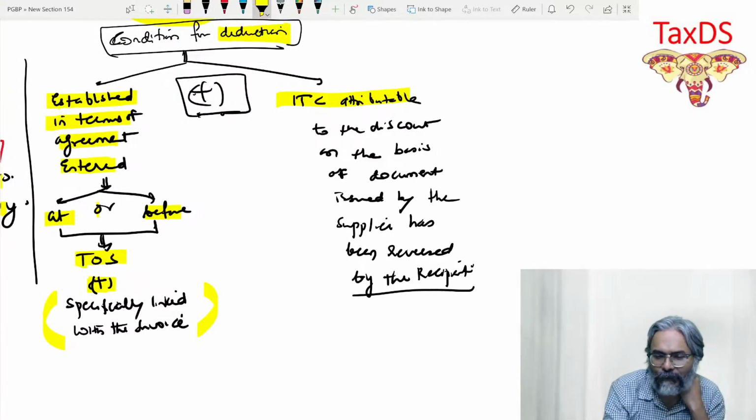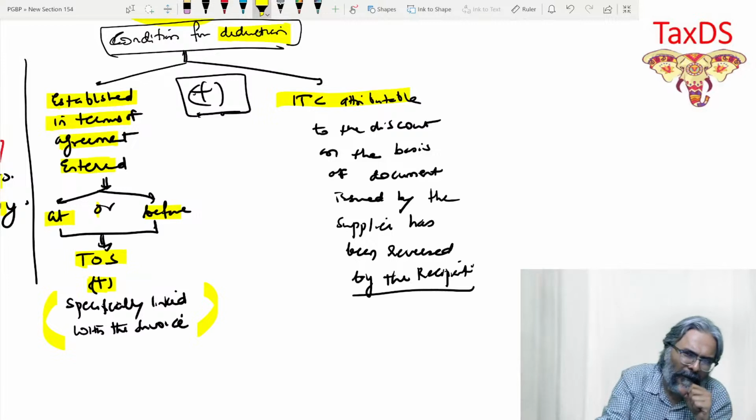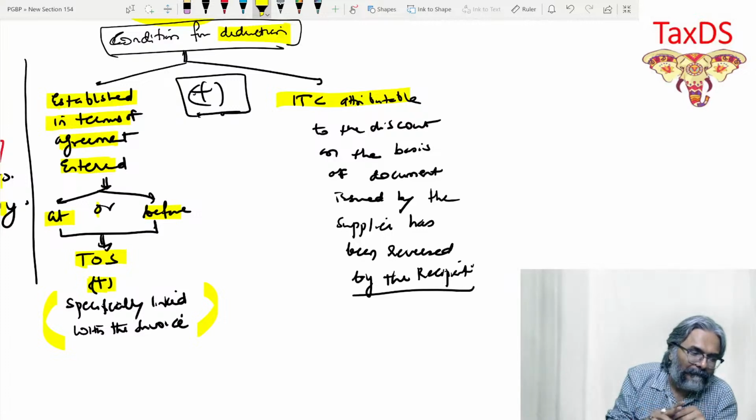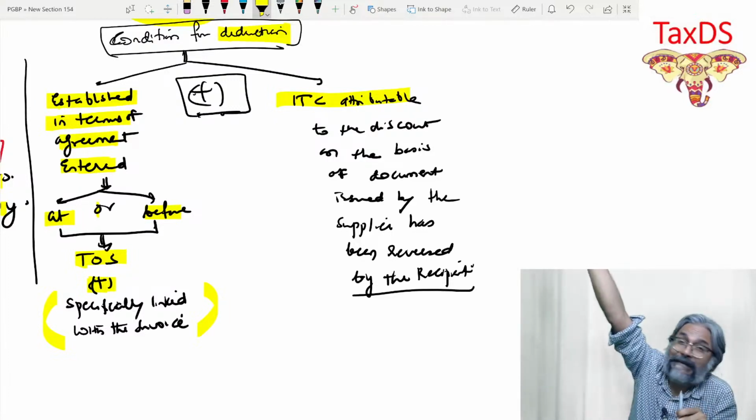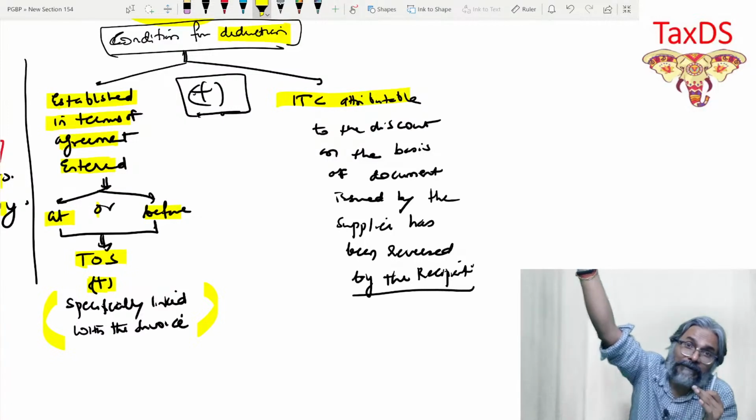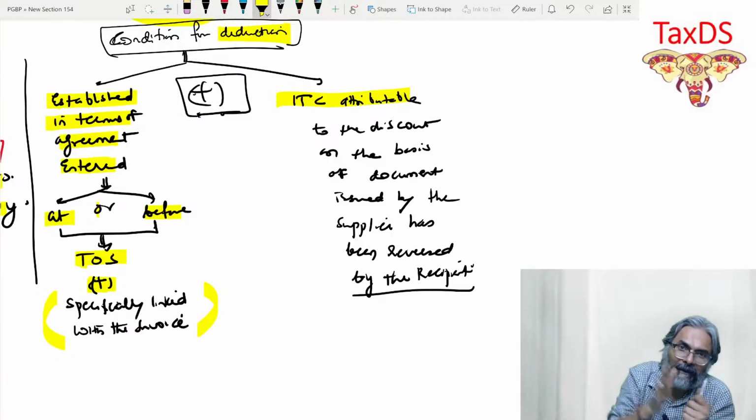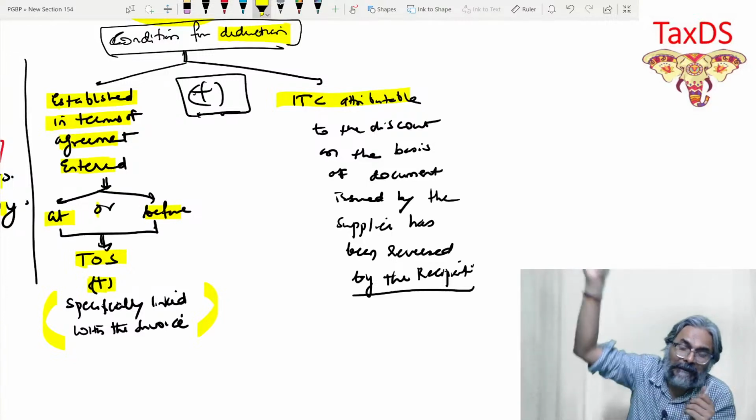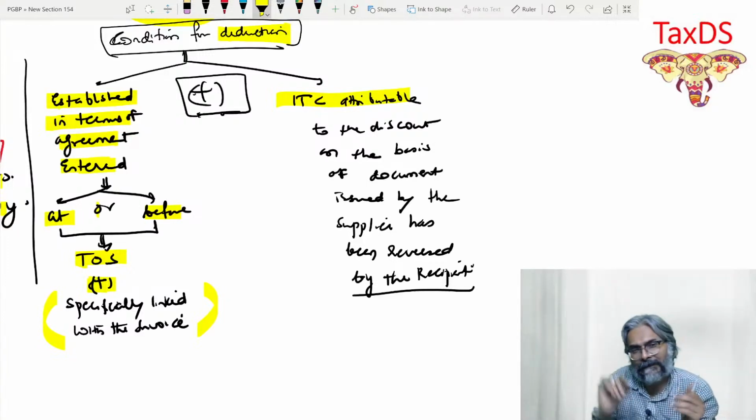ITC attributable. Now this is for the receiver. See, 50,000 was the amount. Now, after getting the 10% discount, it became 45,000. But it became 45,000 at the year end. Initially, when the invoice was raised, the tax invoice was at 50,000. On the basis of this tax invoice, the buyer or the recipient has taken the ITC.